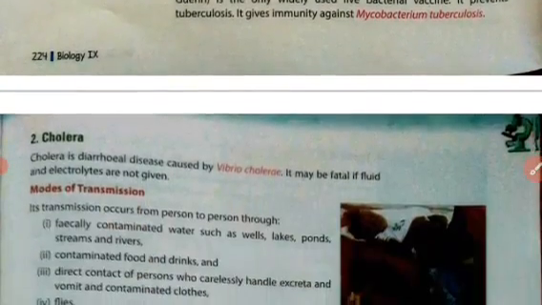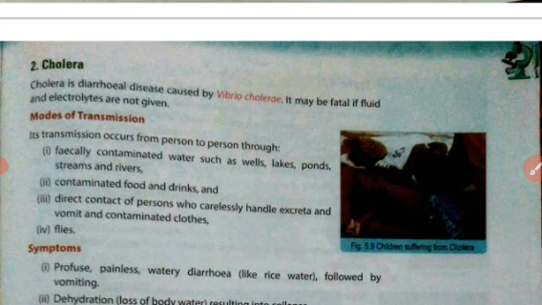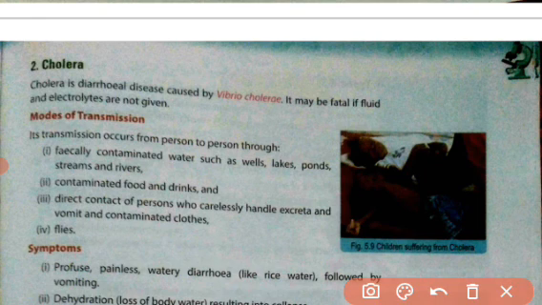Now we will discuss the second disease, which is named cholera. This disease is caused by a bacterium named Vibrio cholerae. Cholera is diagnosed by the symptom of diarrhea. It may be fatal if fluid and electrolytes are not given. This disease can be dangerous for life if the dehydration is severe.